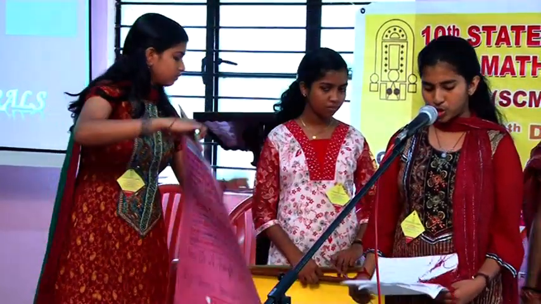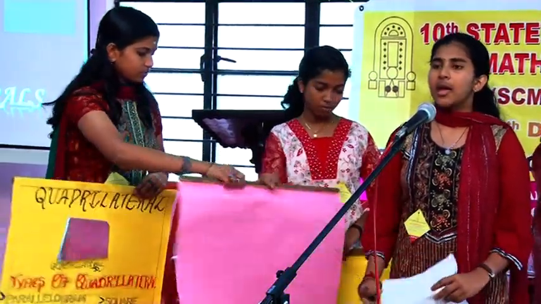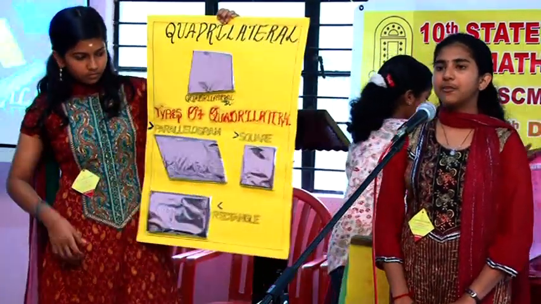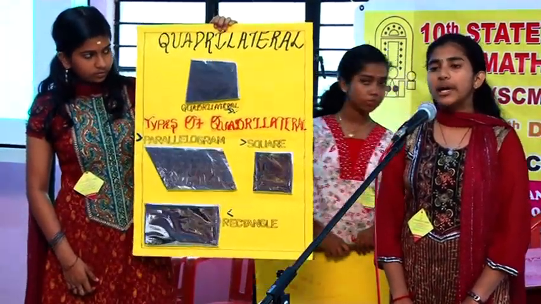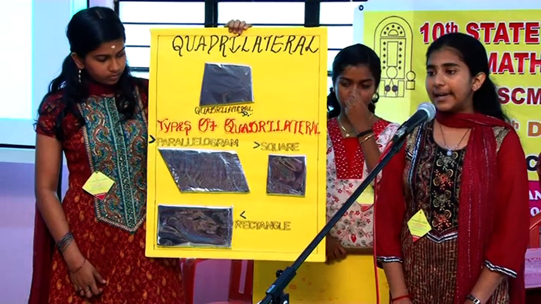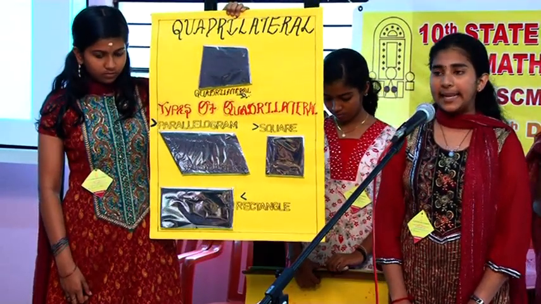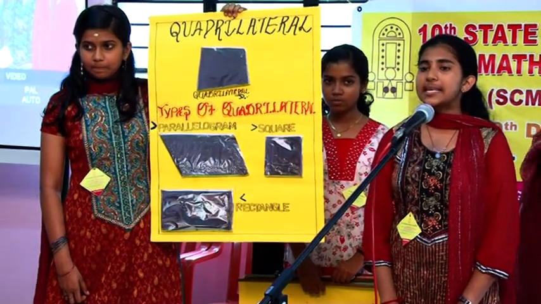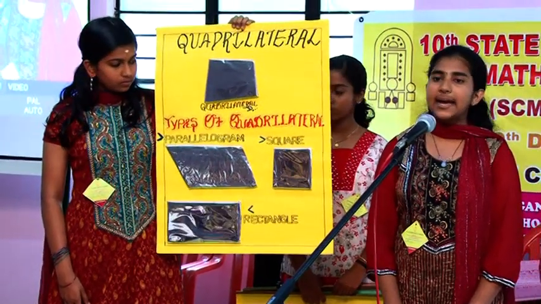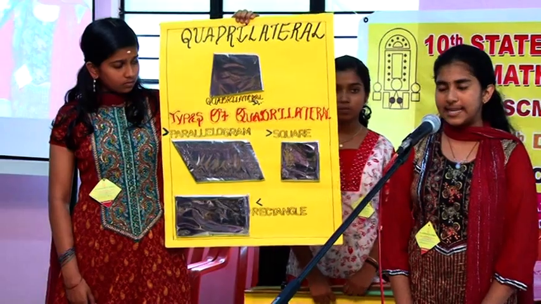Next, we will move on to quadrilaterals. A triangle is a figure formed by 3 non-collinear points taken in pairs. Similarly, if we have 4 points in a plane such that none of them are collinear, then the figure formed is known as a quadrilateral. A quadrilateral is a figure formed by 4 line segments.